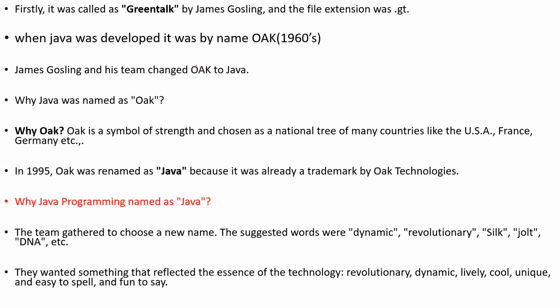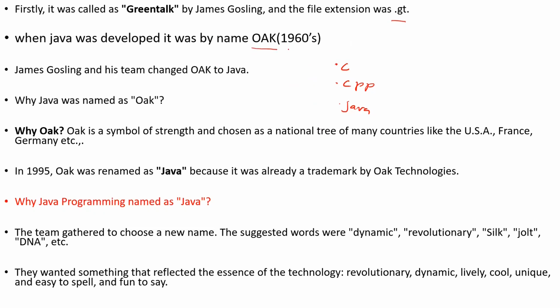Generally we have file extensions. For C language, you will have .c as the file extension. For C++, you will have .cpp as the file extension. For Java, you will have .java as the file extension. In the same way, for this Green Talk, the extension was .gt. Is the point clear?